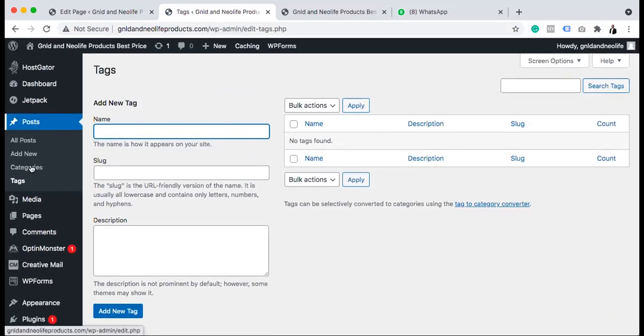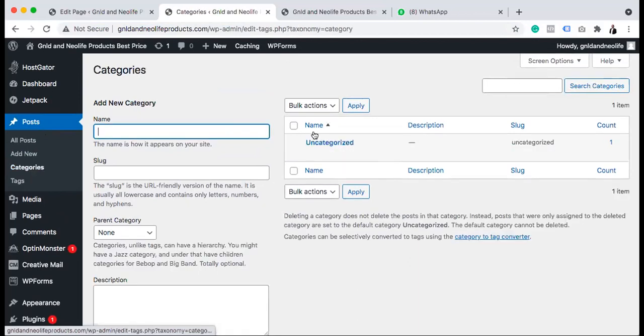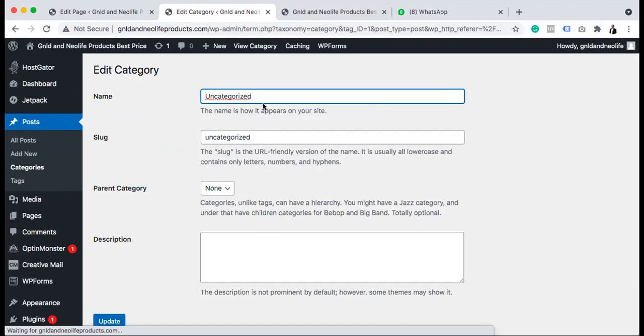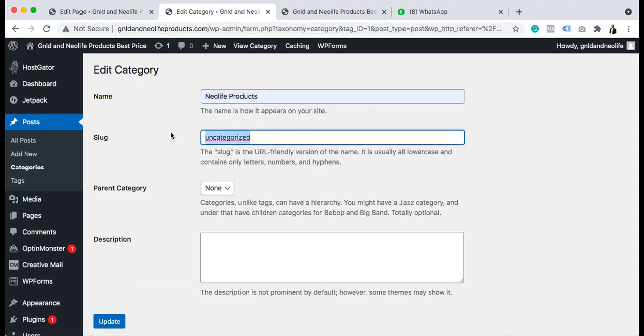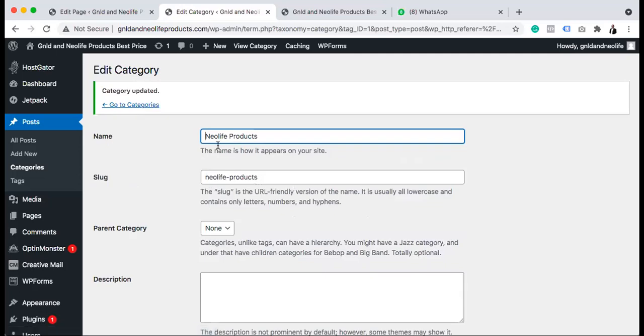Let me check categories. When you are posting, the system will ask you what category, and it's also good to have those categories. Neolife products, slug Neolife products, update. Yes, so that is done.